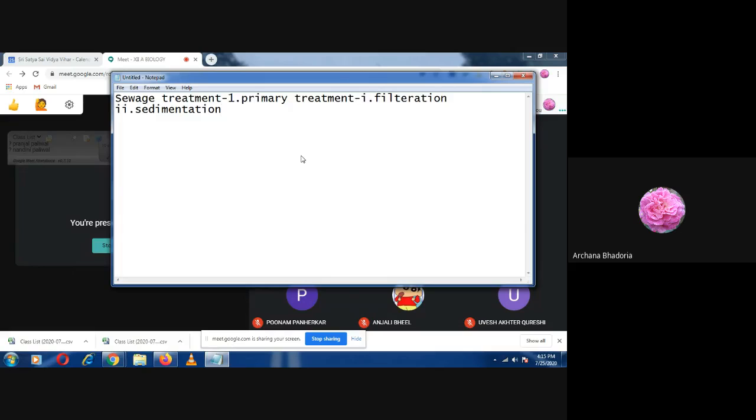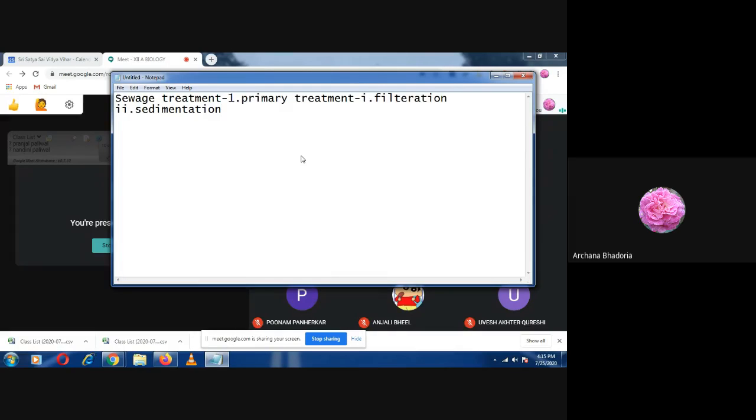In big sedimentation tanks, the water is allowed to settle, and all the fine particles settle at the base, and the clear water on top can be allowed to flow further for the next step of treatment.